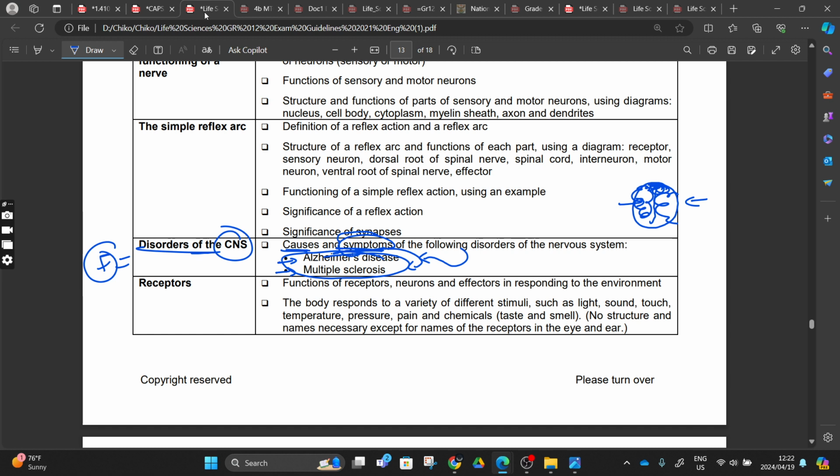So today you learn what is causing Alzheimer's if we're talking about Alzheimer's, what is causing multiple sclerosis if we're talking about multiple sclerosis, and what the symptoms are. What are we going to see that lets us conclude that the person might be suffering from multiple sclerosis, by following disorders of the nervous system, right?